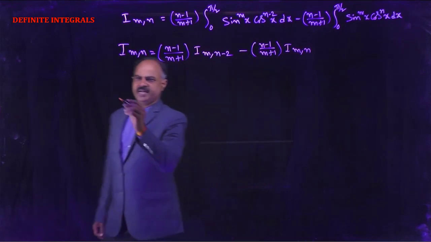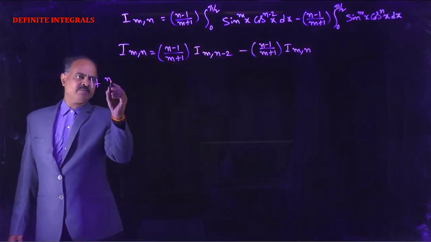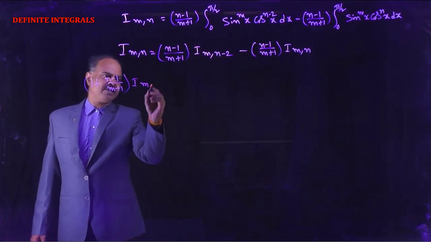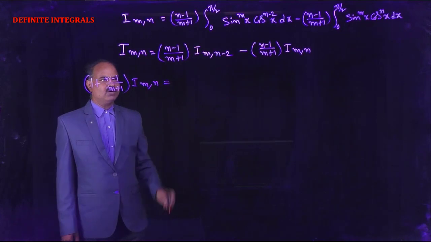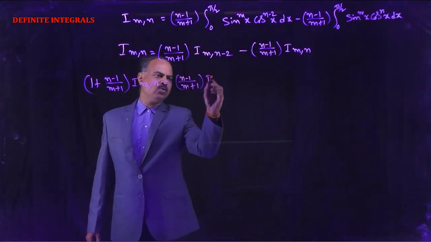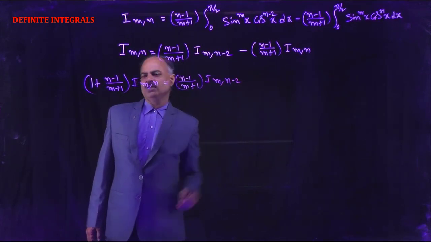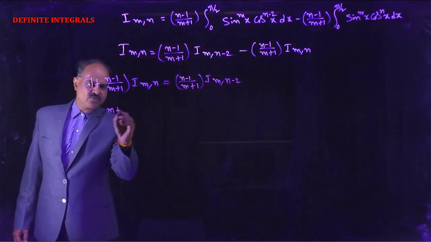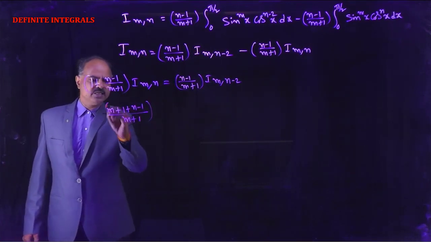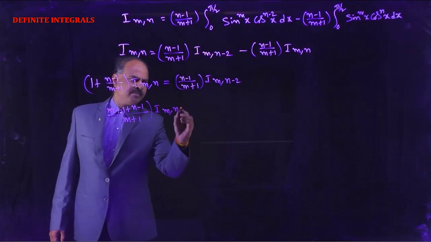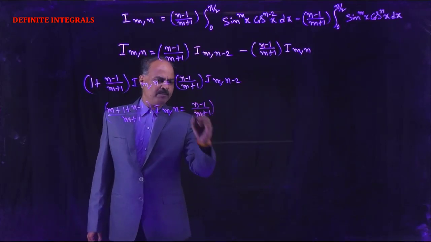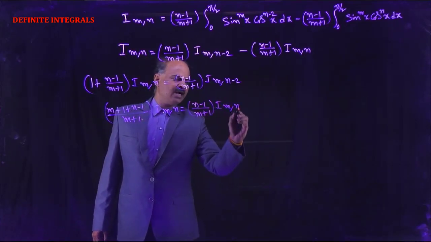Now this can be written as 1 plus (n-1) by (m+1) into I(m,n), that is equal to (n-1) by (m+1) into I(m,n-2). Now here that is (m+1+n-1) by (m+1) into I(m,n) equal to (n-1) by (m+1) into I(m,n-2).